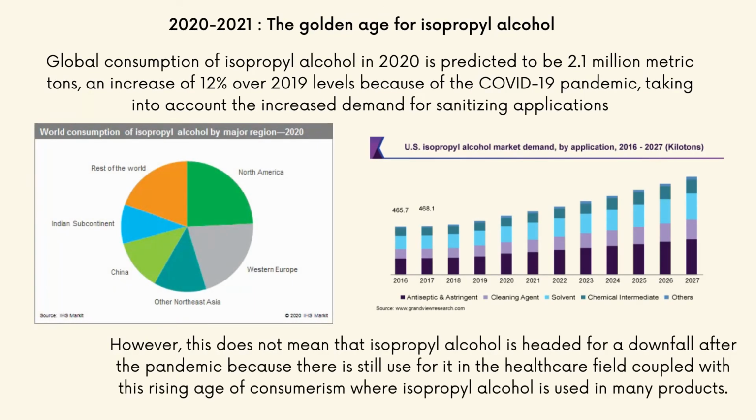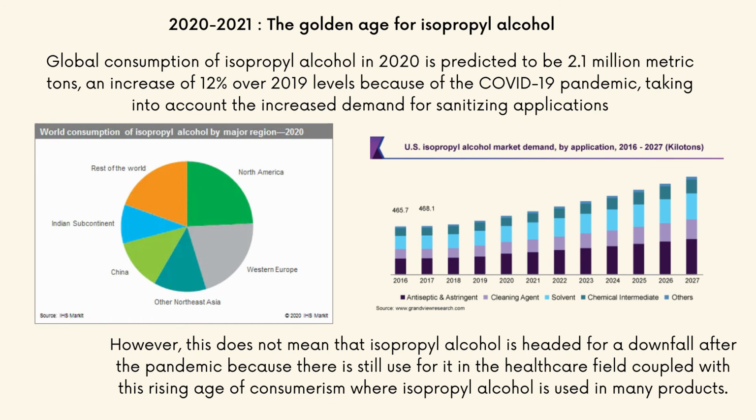And this is another pie chart about the world consumption of isopropyl alcohol by major region. And this is the projected graph for US isopropyl alcohol market demand by application between the years 2016 and 2027. And as you can see, the graph is steadily rising.